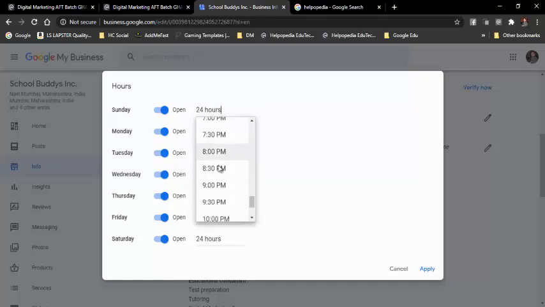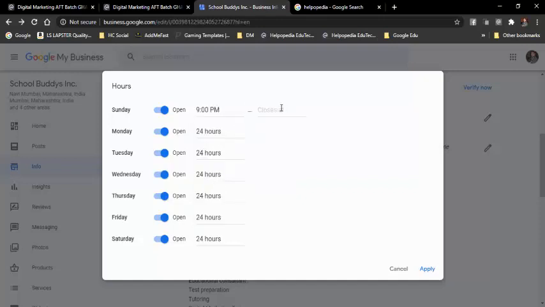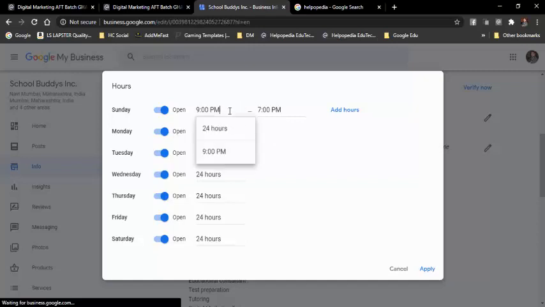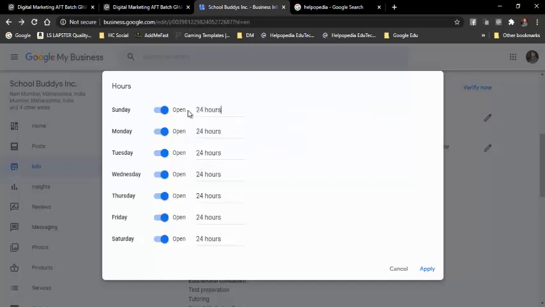Say for example, I can say it opens at 9 a.m. and closes at 6 p.m. or 7 p.m. So 9 to 7 it's open. Like this I can add, but right now we are selecting 24 hours, so not to worry. You can select accordingly depending on what business you are adding or what services.